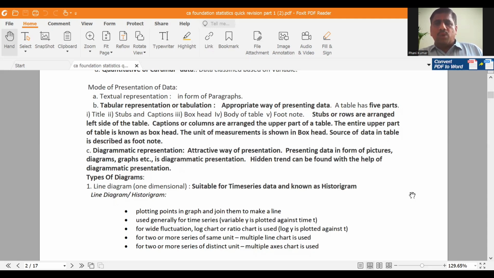If there are two or more time series and all have the same units, then you will go for a multiple line chart. And if you have two or more time series with different units, then you will go for a multiple axis line chart. These are the main points in line diagram. You have to remember line diagram is a one-dimensional diagram.